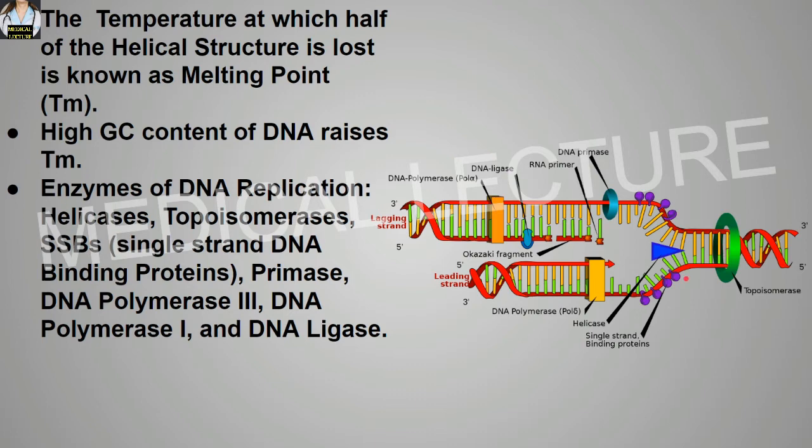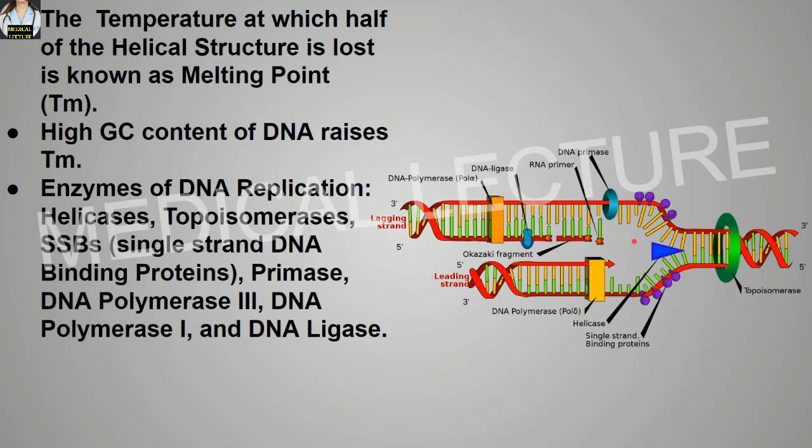Next is the single strand DNA binding protein. These proteins bind to the single stranded DNA and prevent the DNA double helix from re-annealing after DNA helicase unwinds it. Thus the SSB maintains the strand separation. So simply remember, the function of the SSBs is to prevent the re-annealing of the single stranded DNA.